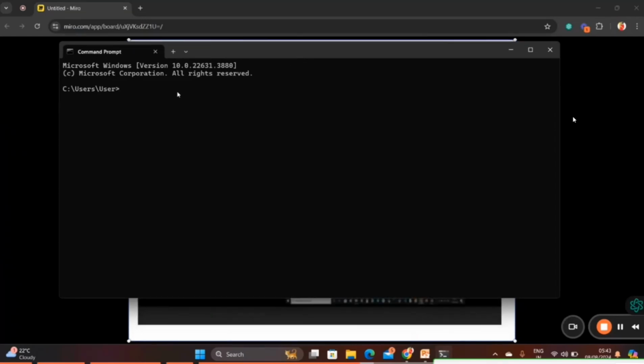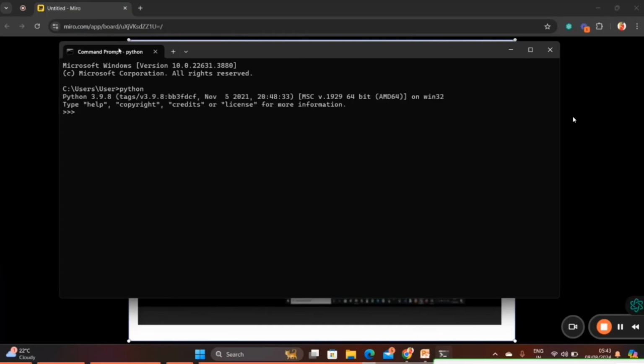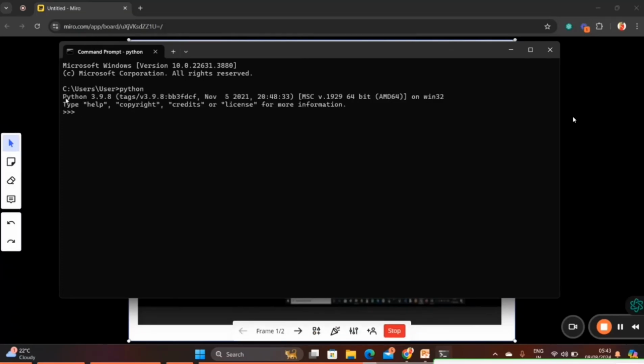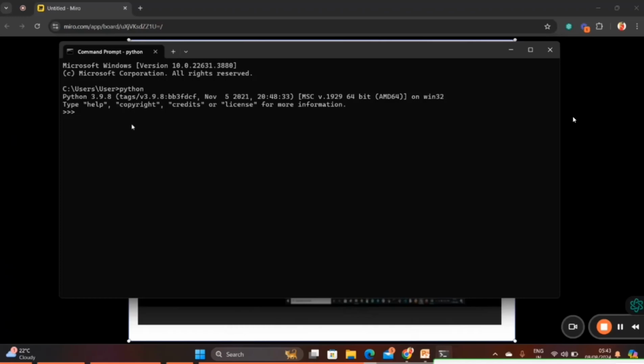In this, simply type python and press enter. Now I have Python, so it shows Python 3.9.8. That's an older version, don't worry. If you don't have Python on your system, it will show that there is no Python. Then how do we download Python onto our system?